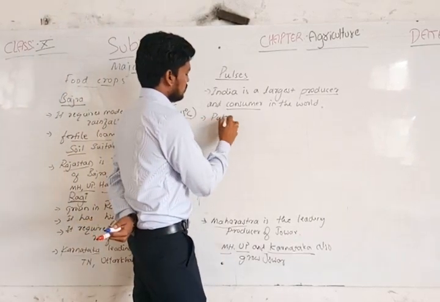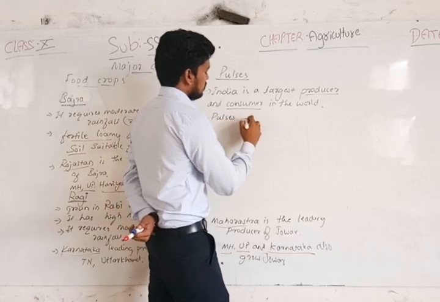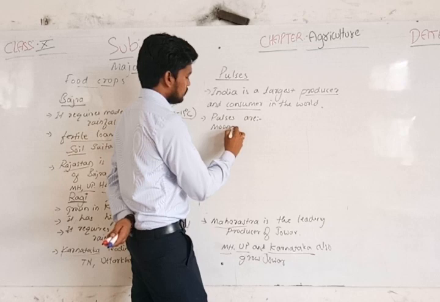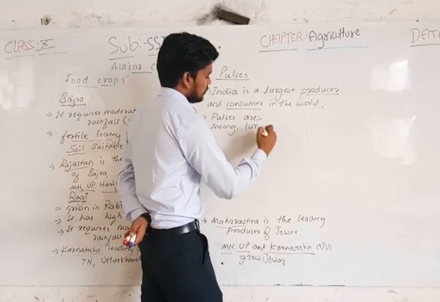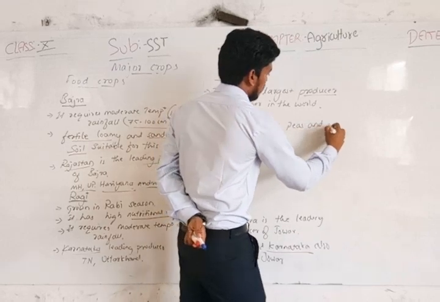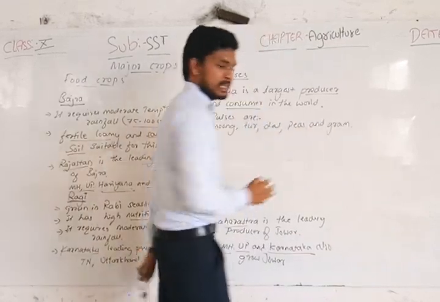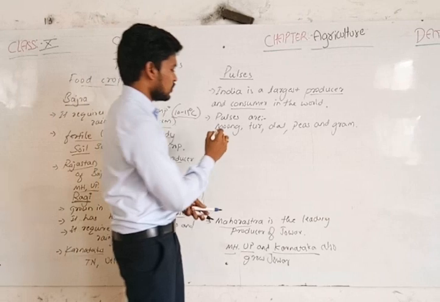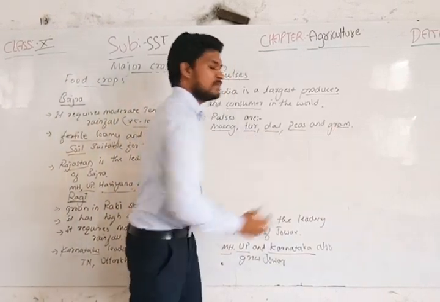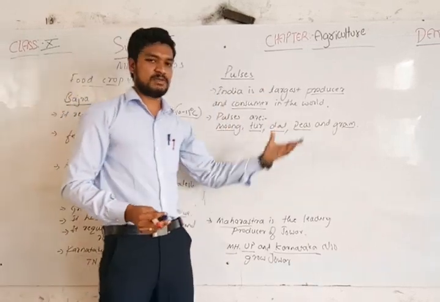The important pulses we grow in India are moong, tur dal, peas and gram.